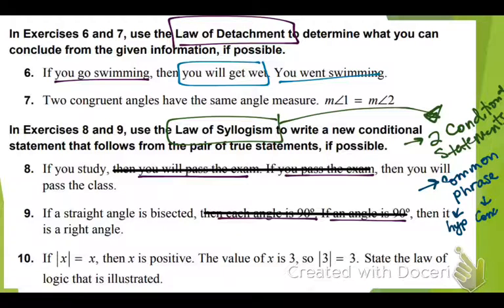The last one, we're just going to talk about stating which law it is. If the absolute value of x is x, then x is positive. The value of x is 3, so the absolute value of 3 is 3. State the law of logic that is illustrated. How many conditional sentences are there? There's one. It's right here. Remember, a conditional sentence has an if and a then. In order for it to be the law of syllogism, there needs to be 2 conditional statements. Are there 2 of them? No, so this is the law of detachment. Because the absolute value of 3 equals 3 would be a specific case to make the hypothesis true. So we would say that that is detachment.